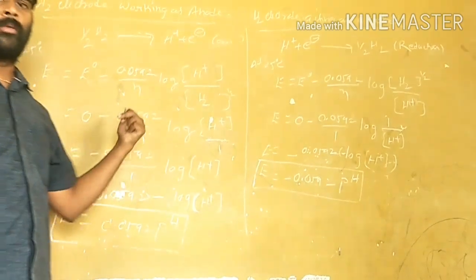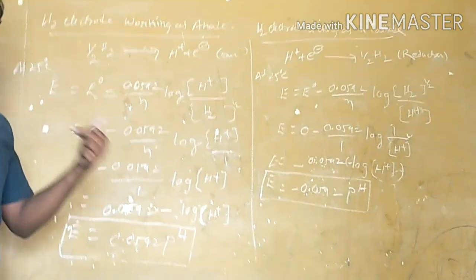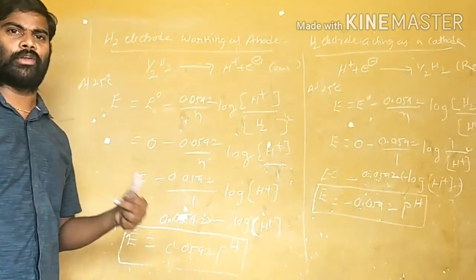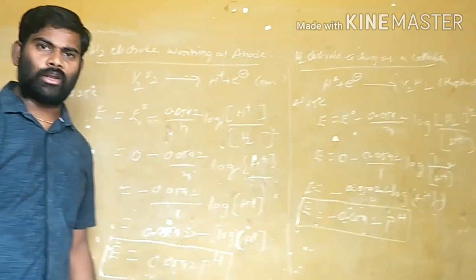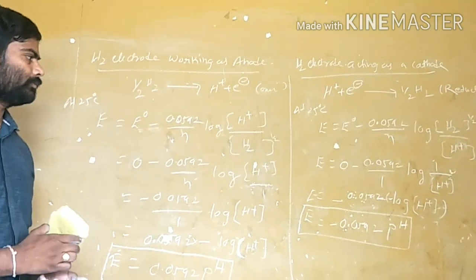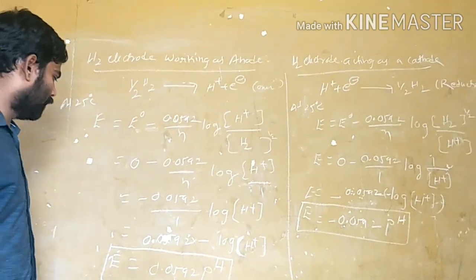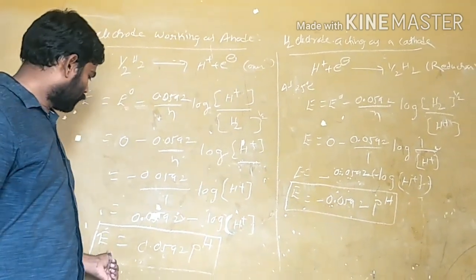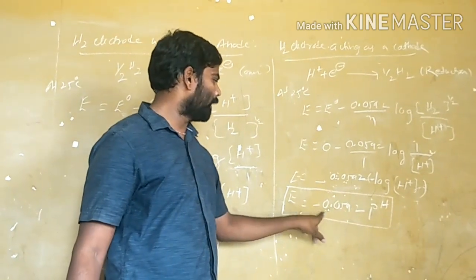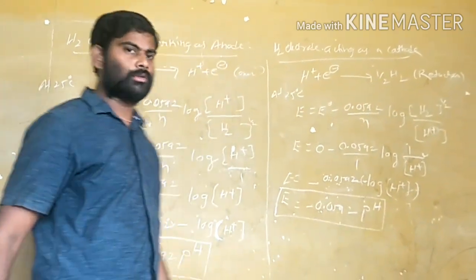That's why I already told you that if the oxidation potential value is given, by changing the sign of the value we get the reduction potential value. Remember this: when it is acting as an anode, E is equal to 0.0592 pH. If it is acting as a cathode, E is equal to minus 0.0592 pH.